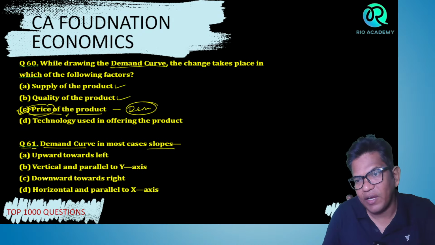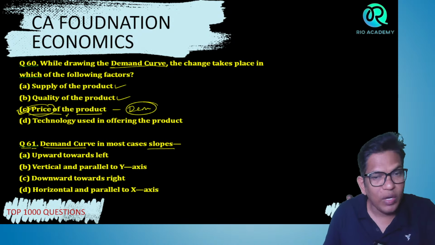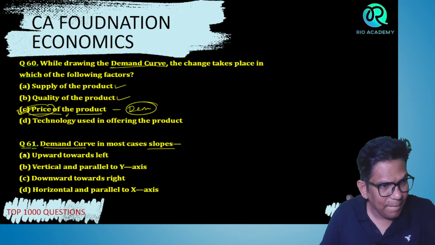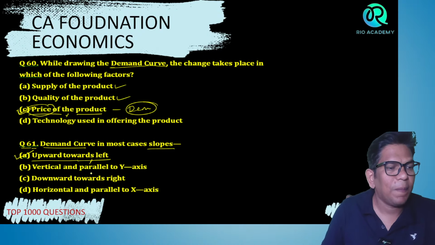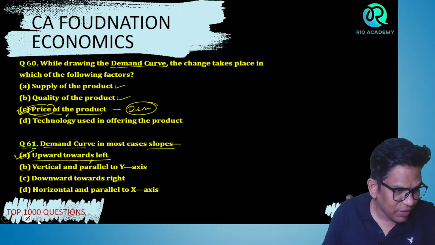Downward from left to right, right? Yes or no? Downward from left to right. So the right answer is, bacho, not upward to the left. Okay, we'll go to the next question now.